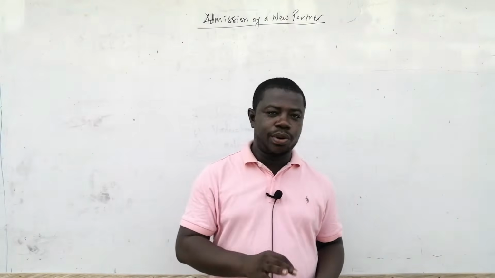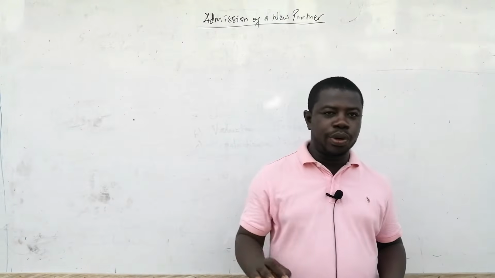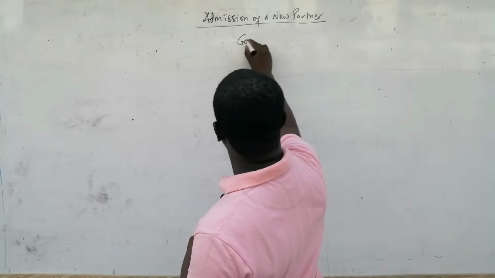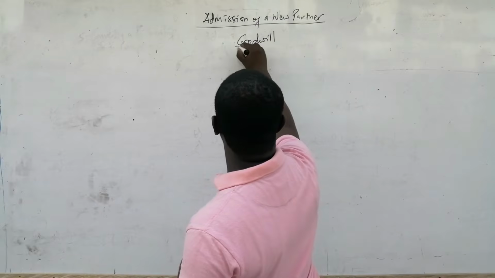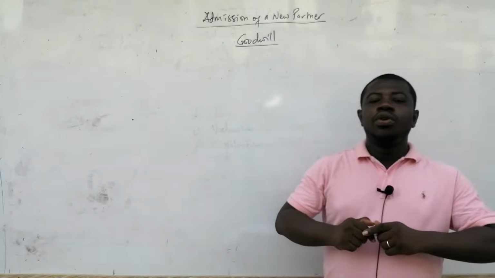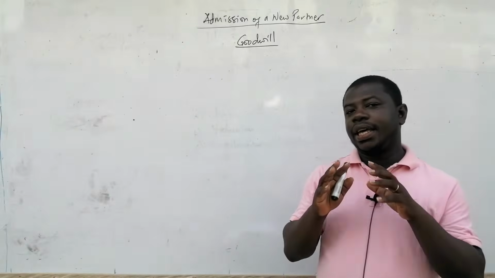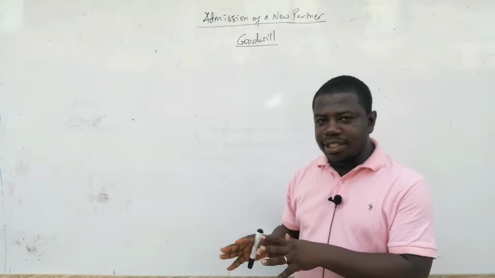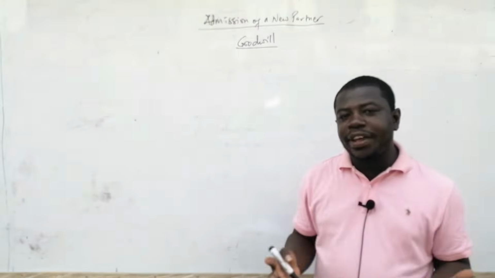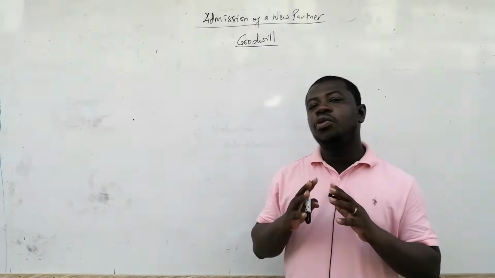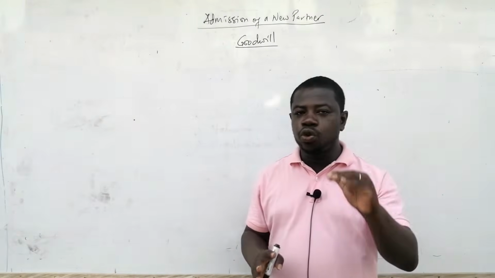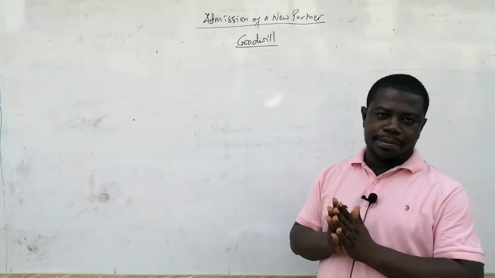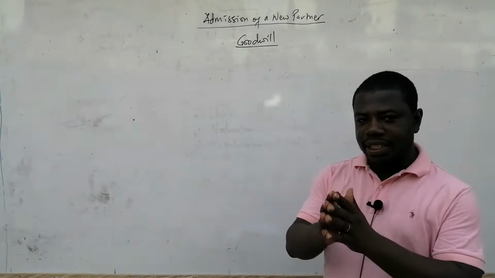But before we look at a question, I want you to understand what goodwill is all about. So we are going to look at goodwill. What is goodwill? Goodwill is defined as an intangible asset. Goodwill is an intangible asset which represents all the factors that enable a business to operate successfully. I repeat, goodwill is an intangible asset which represents all the factors that enable a business to operate successfully.